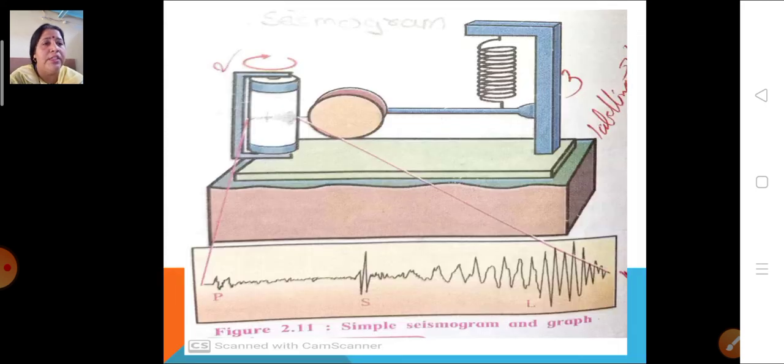You can see over here a simple seismogram and a graph of it. Now what is a seismogram, children? Yes, it is showing the magnitude of the earthquake.